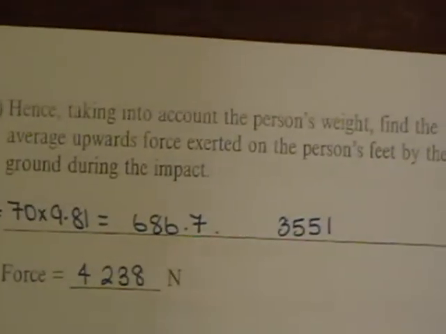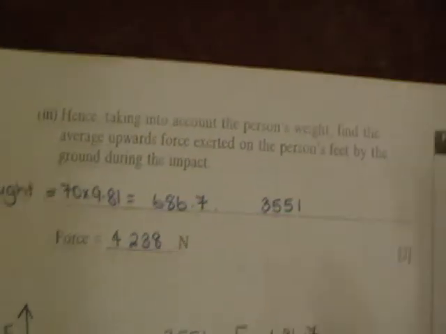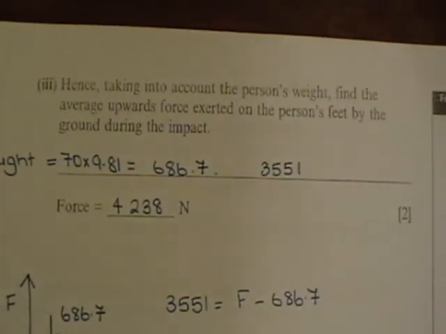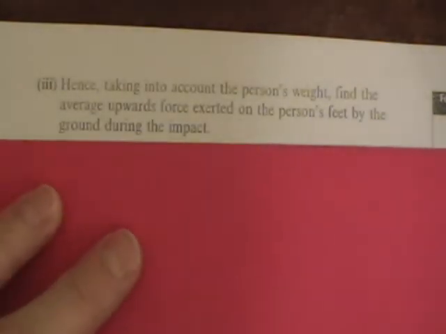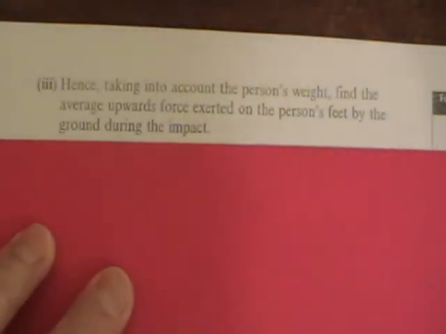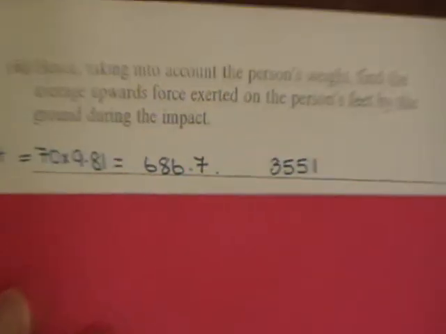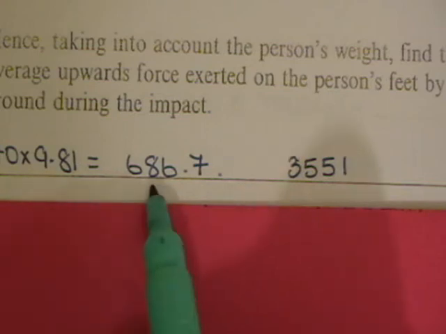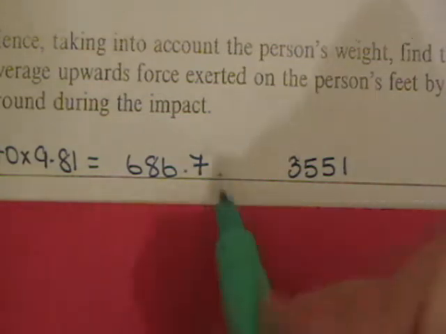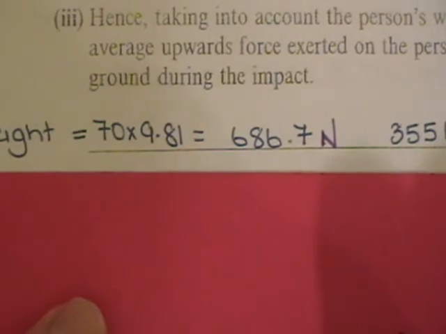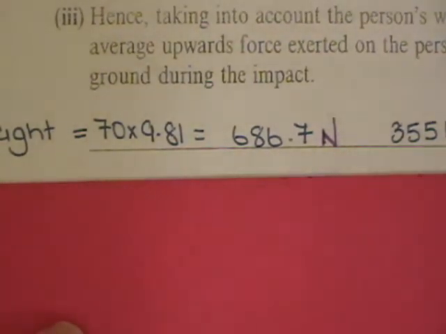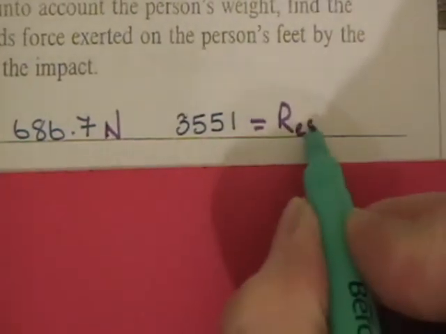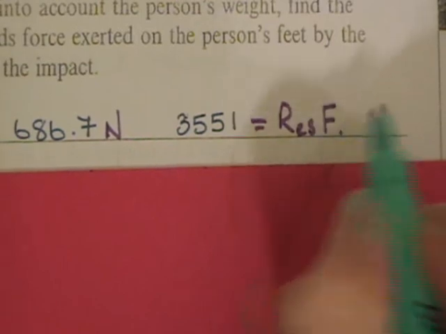Hence, taking into account the person's weight, find the average upwards force exerted on the person's feet by the ground during the impact. The first thing I've done is calculate the weight, which is 70 times 9.81, equal to 686.7 newtons. W equals mg. And we already know the resultant force is 3,551.